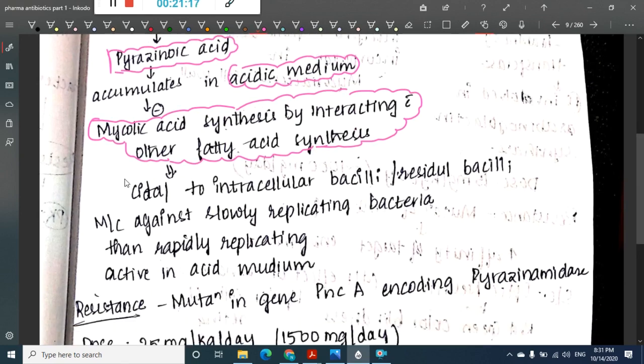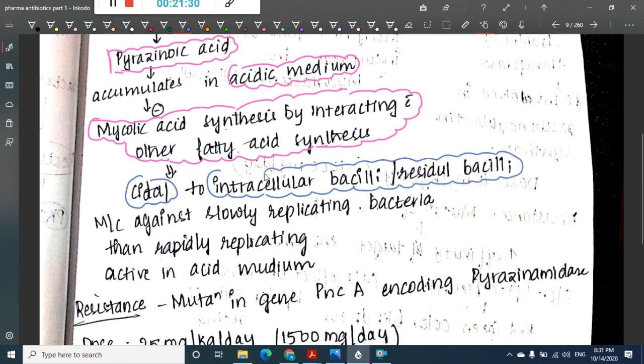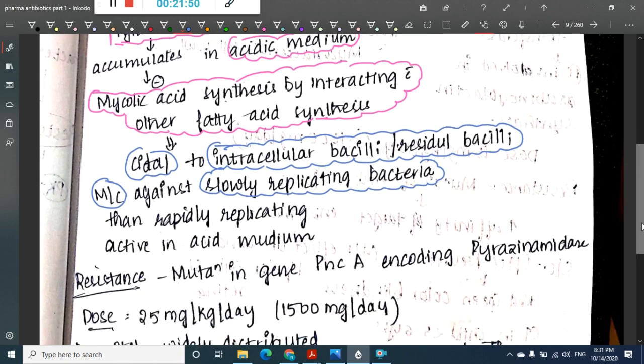Because it inhibits mycolic acid synthesis, it is cidal to intracellular bacilli or residual bacilli. It works most commonly against slowly replicating bacteria rather than rapidly replicating bacteria, and it is active in acidic medium.